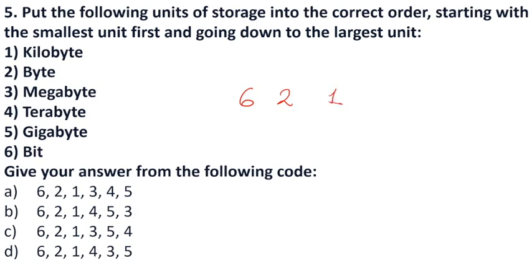Then after kilobyte, students, it comes megabyte. Okay, 3 will come. Then will come gigabyte, 5. And then will come 4. 1, 2, 3. Okay, 6. So if you look at the options, the right answer is option C. Okay, 6 to 1, 3, 5, 4.